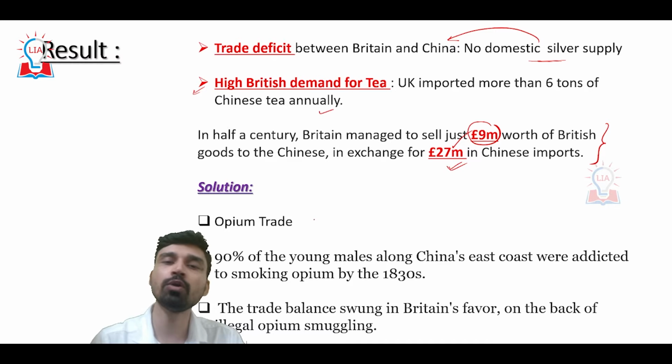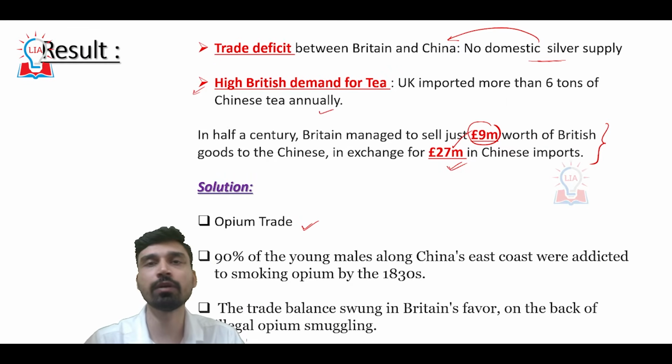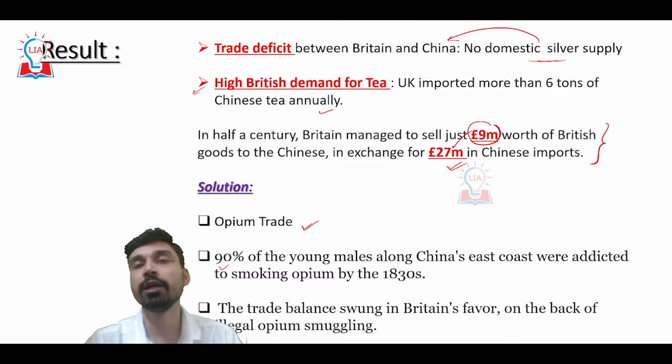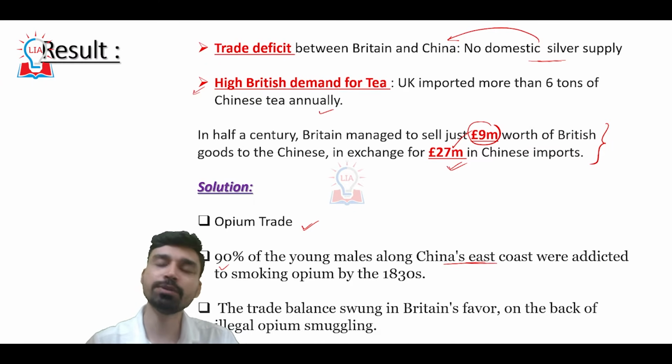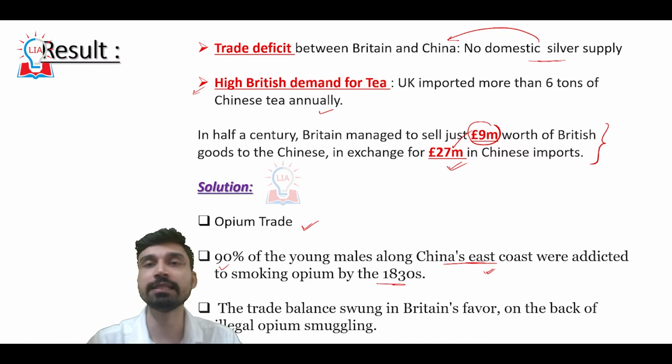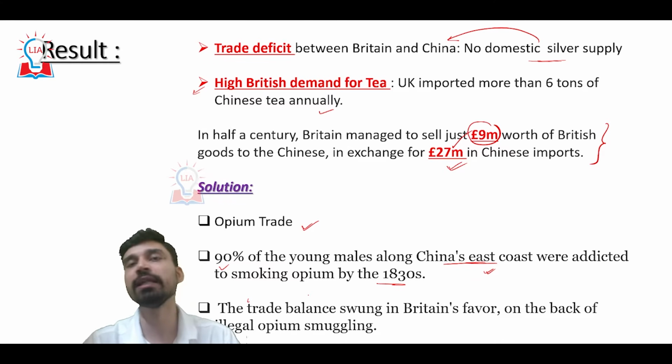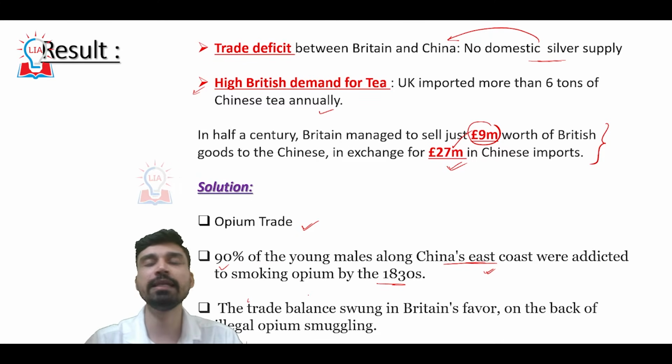And the best solution they found was another kind of trade, called the opium trade. Opium was very much in demand in China, especially once British companies started to trade opium there. The quality of opium which British traders brought was very high, much stronger, and thus 90% of young men along China's east coast were addicted to smoking opium by the 1830s. Due to this high demand for opium and Britain being a big supplier, in some years the trade balance finally swung in favor of Britain on the back of this illegal opium smuggling.